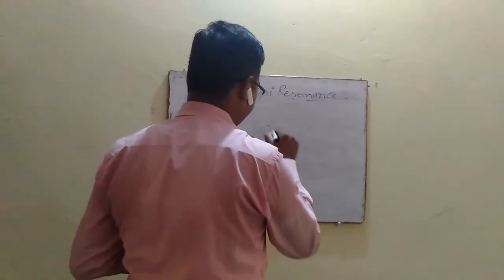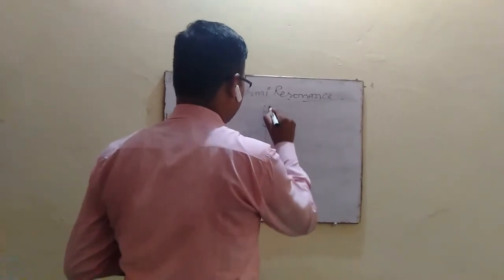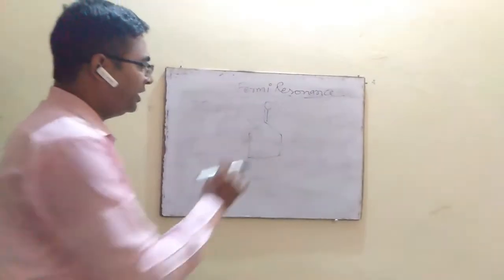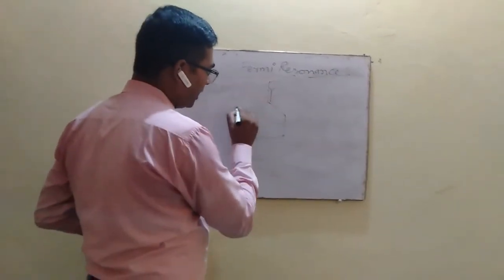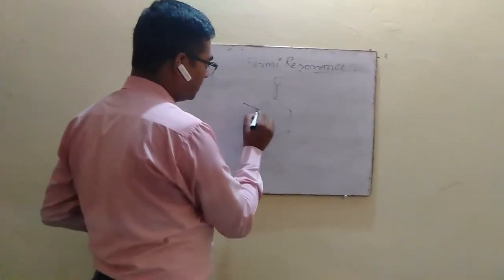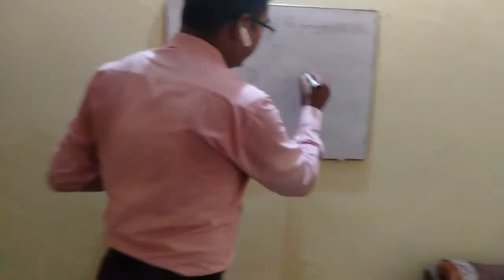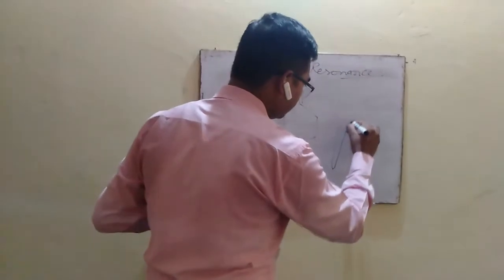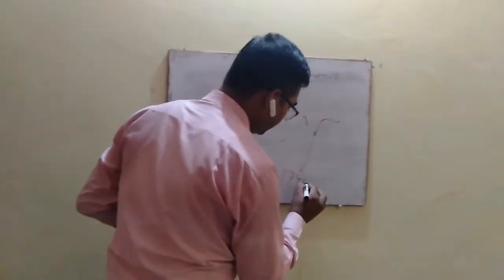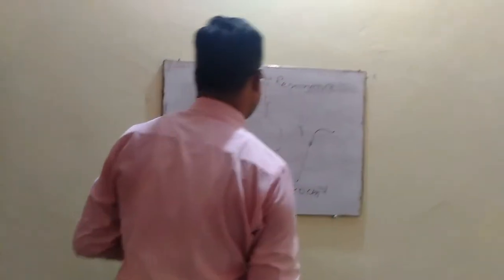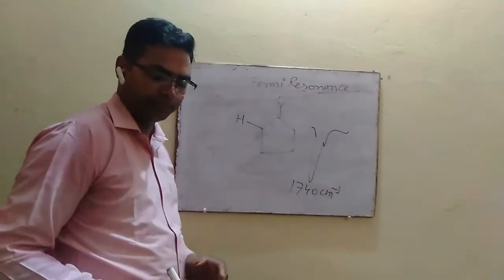In case of 2-pentanone, interaction occurs between the stretching vibration of C double bond O and the bending vibration of the CH bond at the alpha position, and due to this interaction a doublet like this appears at 1740 centimeter inverse in the spectrum of 2-pentanone. This is due to the Fermi resonance.